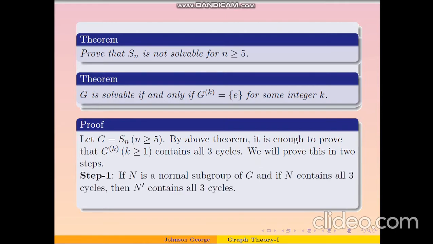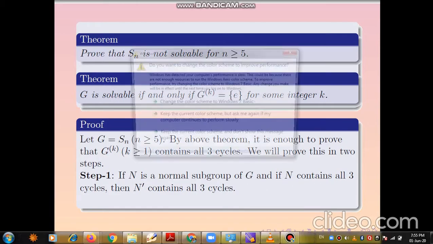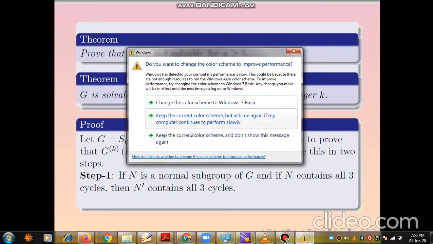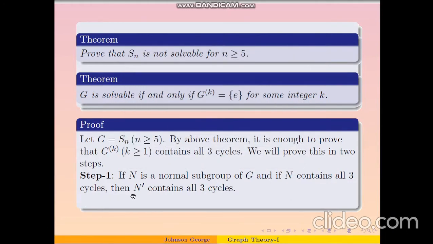In step 1, we are going to prove that if N is a normal subgroup of G and if N contains all three cycles, then N dash also contains all three cycles. Again, I repeat, in step 1 we are going to prove this. So let us prove this step. We are assuming that N is a normal subgroup and that N contains all three cycles, and we have to prove that N dash contains all three cycles.